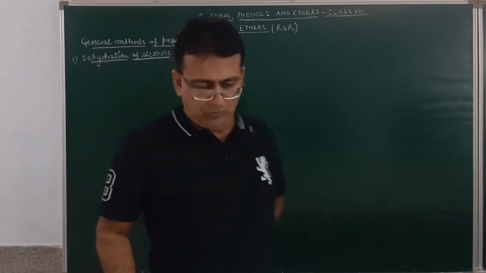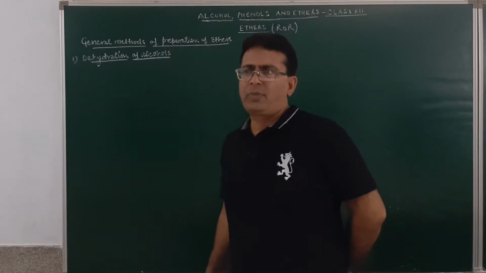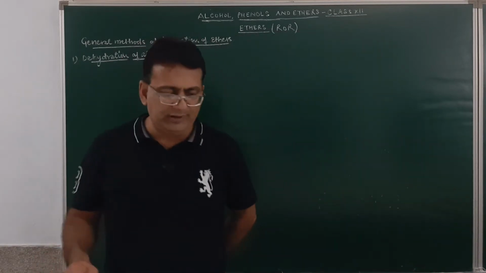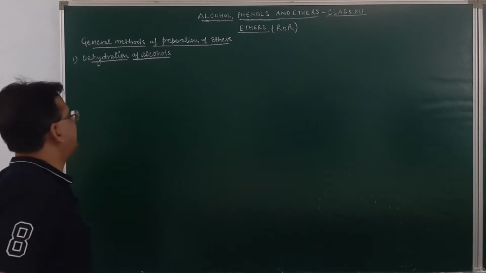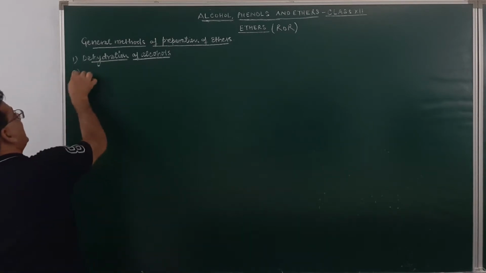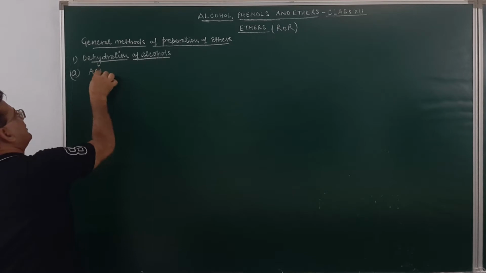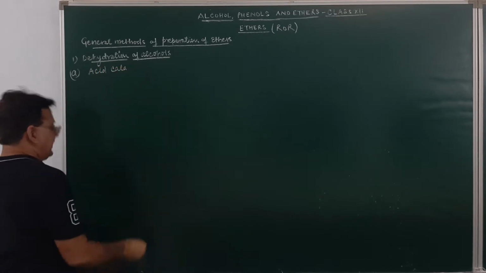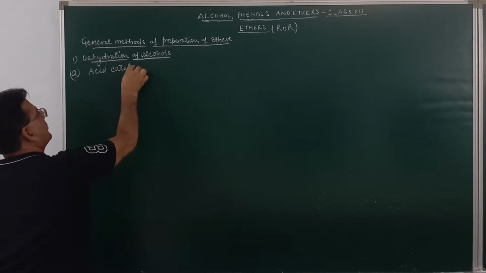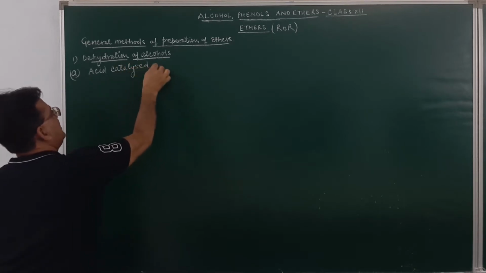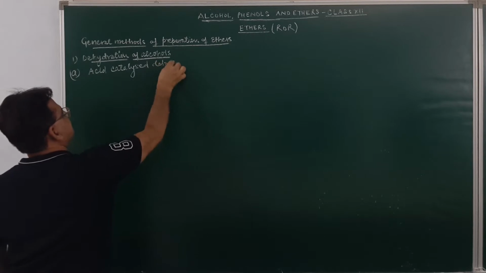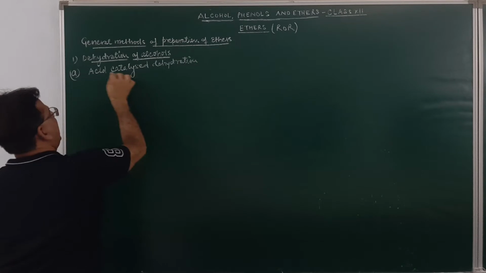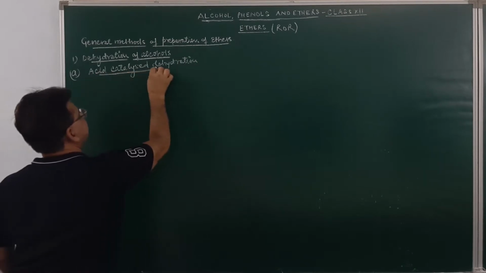Now, students, first of all I will discuss the acid catalyzed dehydration. Acid catalyzed dehydration.